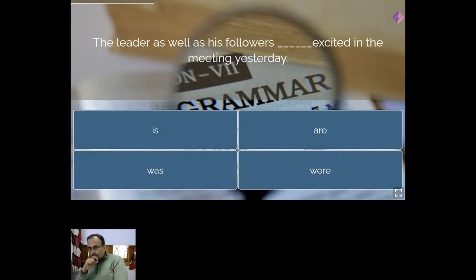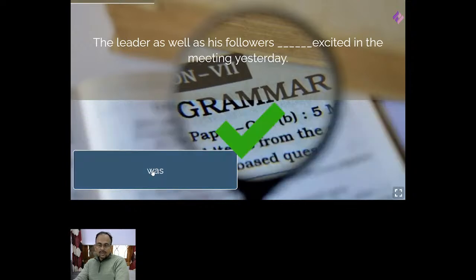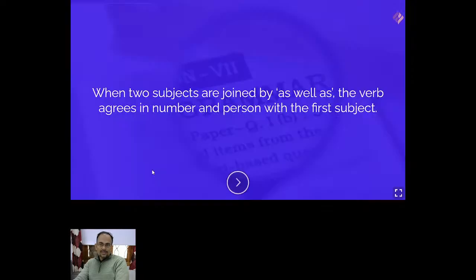So always remember, whenever two subjects are connected by as well as, the verb always follows the first subject. So first subject being the leader here, which is singular, therefore it should be was. Was will be the correct answer, right?